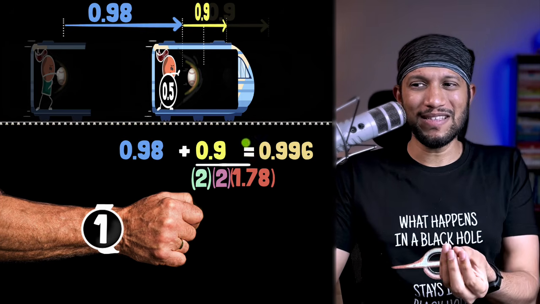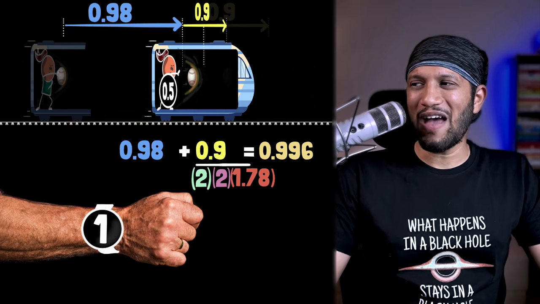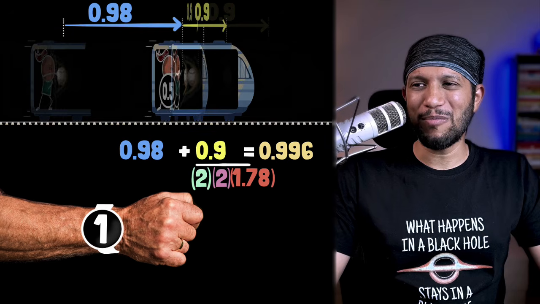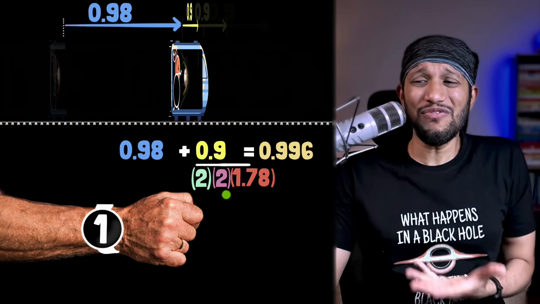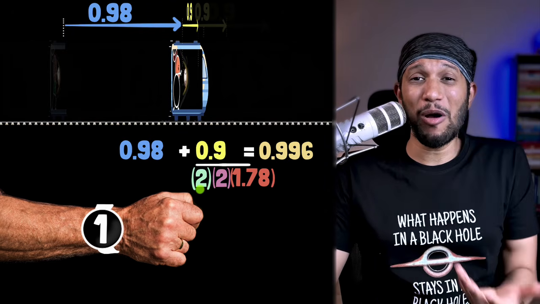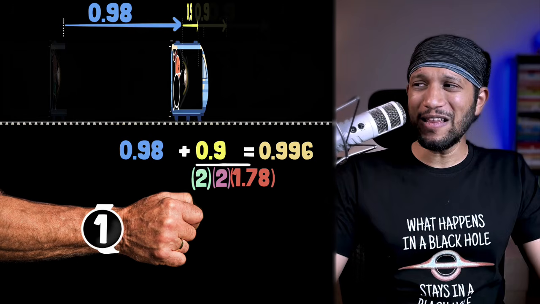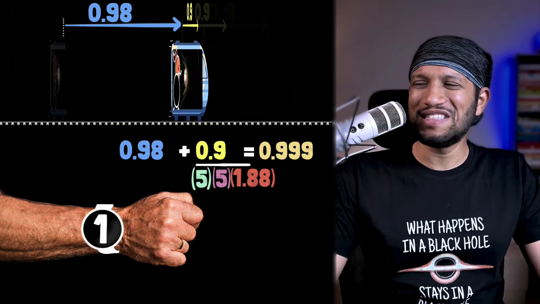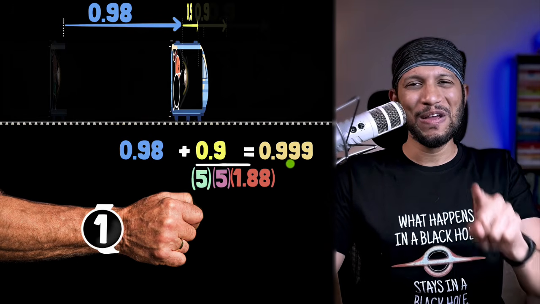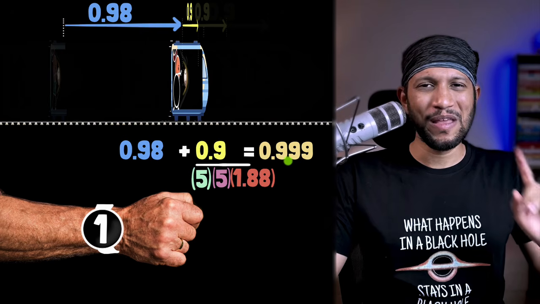Well, Einstein reminds us now all these factors will become more extreme. For example, the train will now shrink to 1/5 its length. The time dilation factor would be about 5. You correctly plug those in and you will still see that there is no way to go faster than the speed of light. Okay, wait a second.